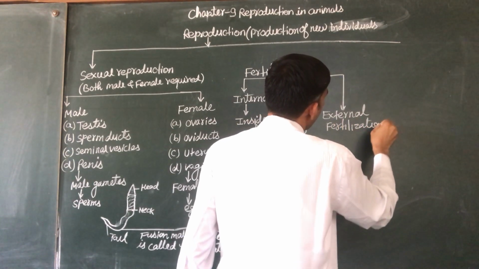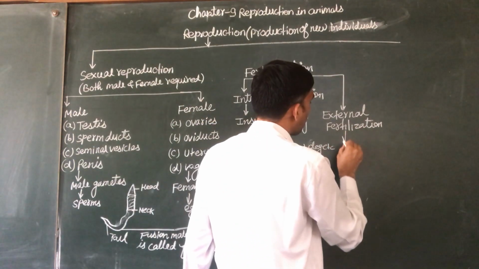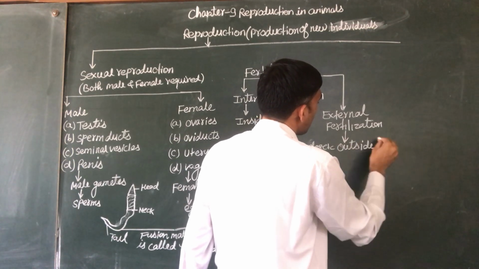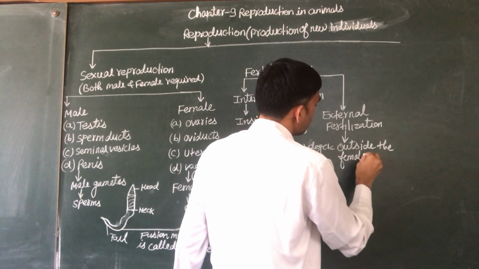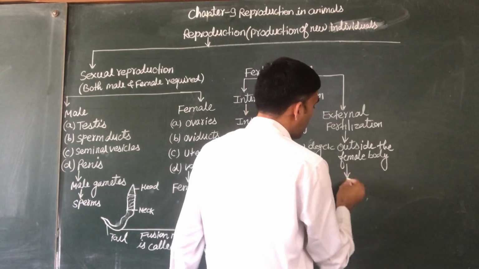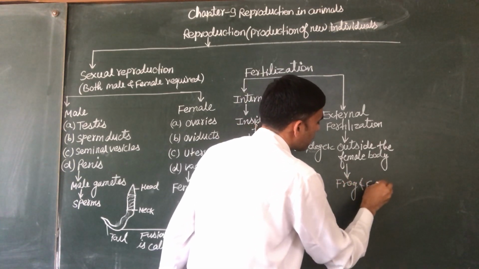External fertilization means the fertilization takes place outside the female body, and it takes place in frogs and fishes.